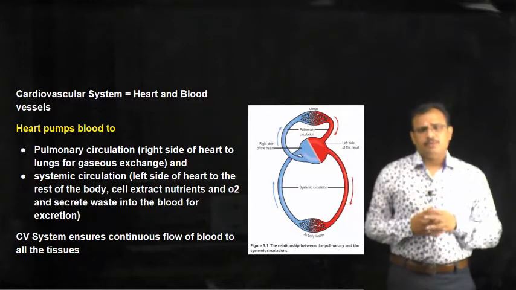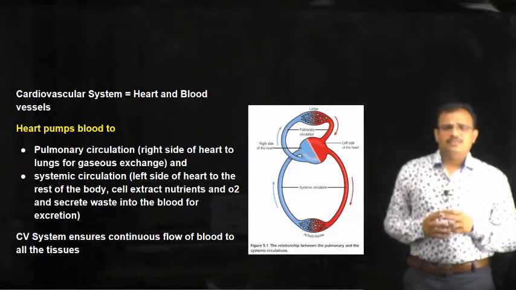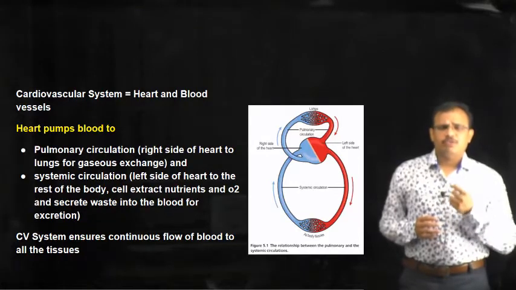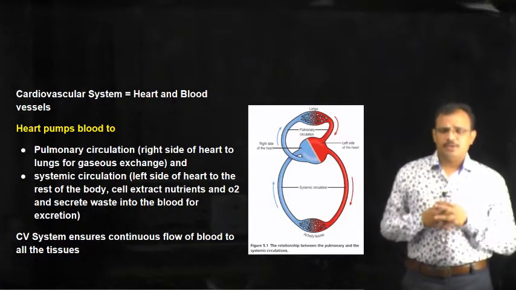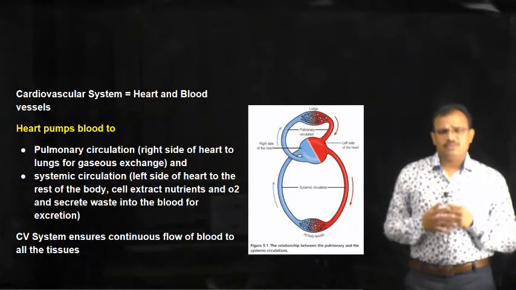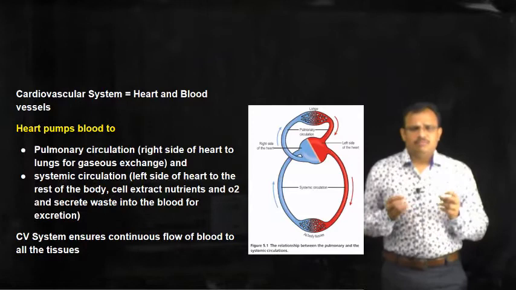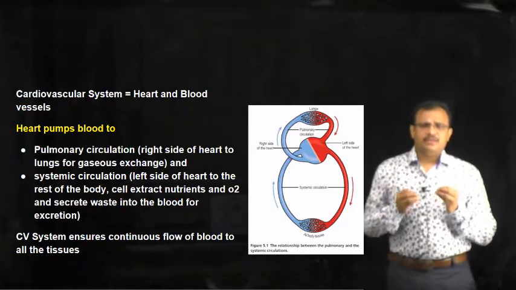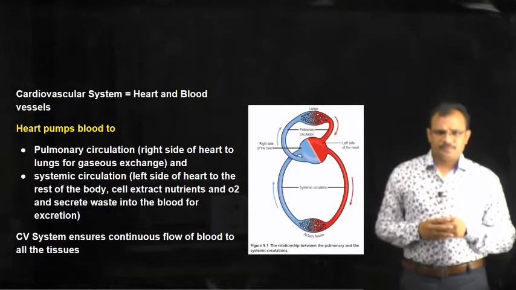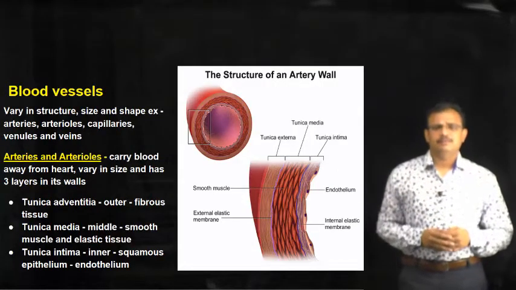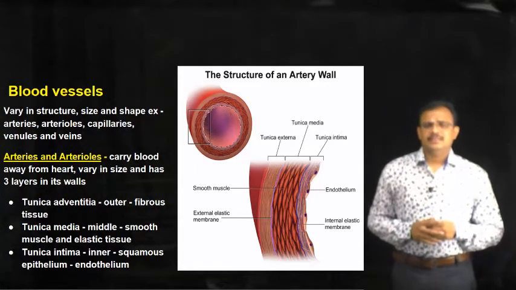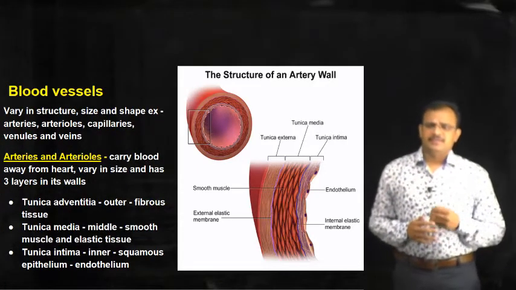The cardiovascular system is essential to ensure continuous flow of blood in the body, and this is mediated through various factors to maintain adequate blood flow and blood pressure. We have seen that we will be studying the heart and blood vessels. First, let's see about blood vessels.